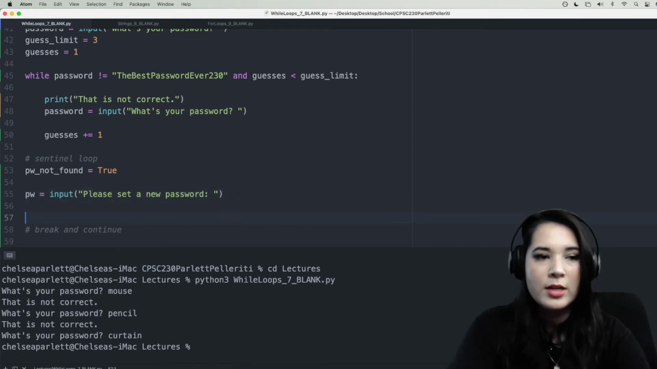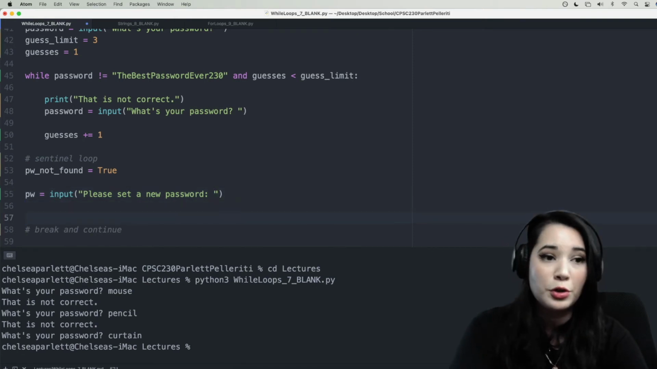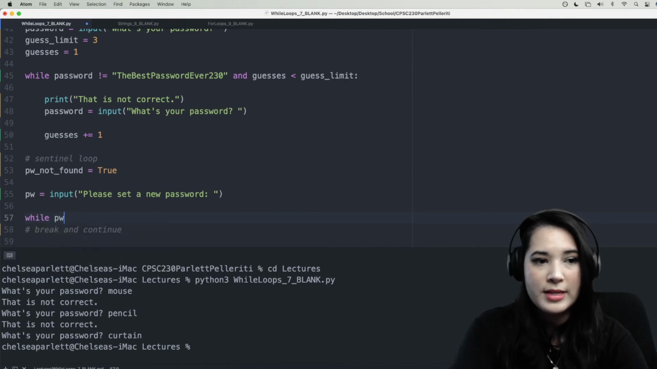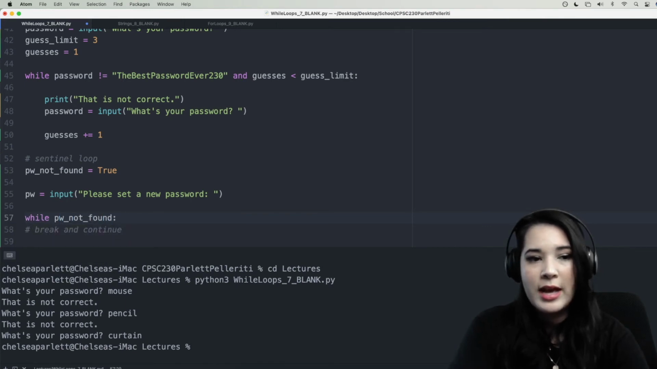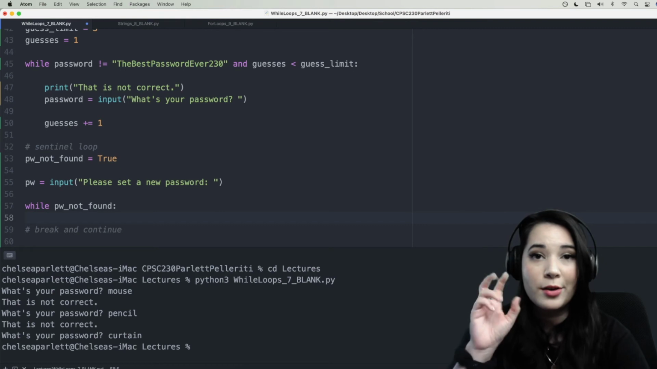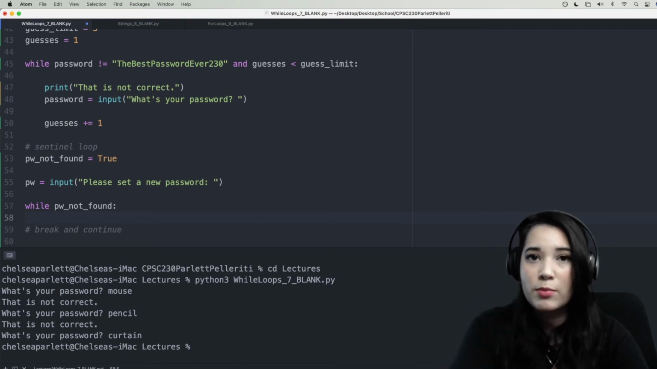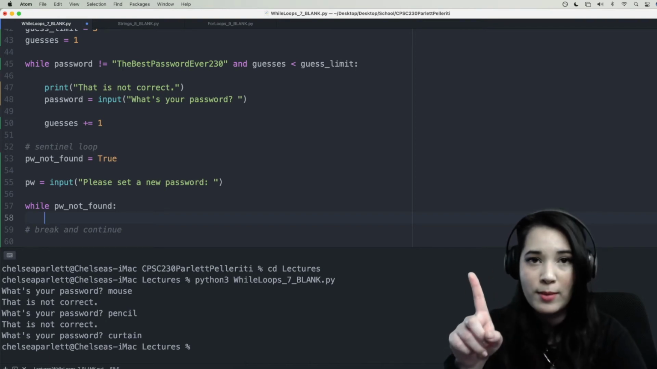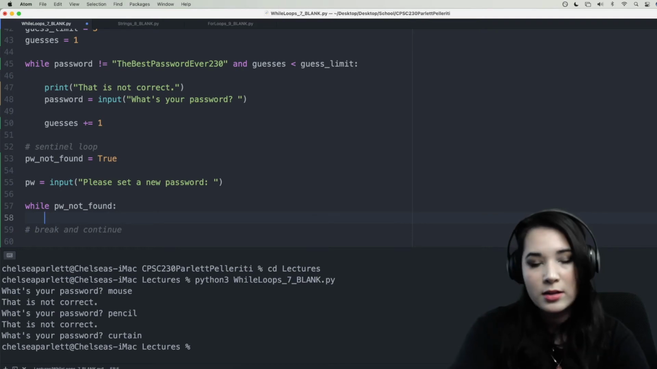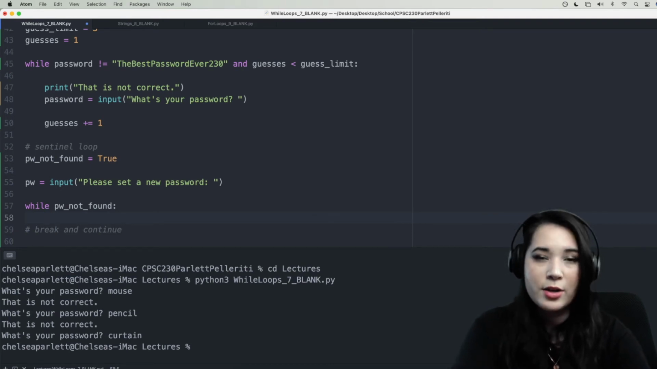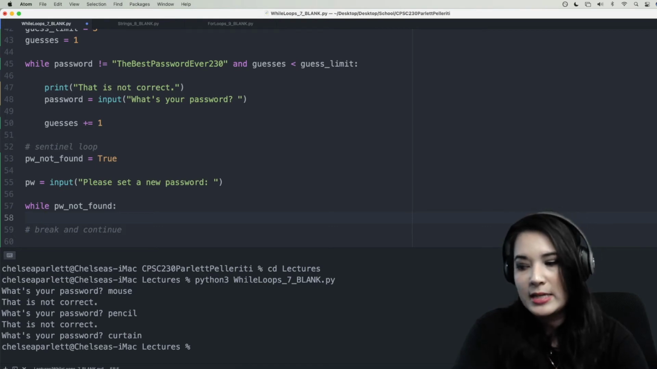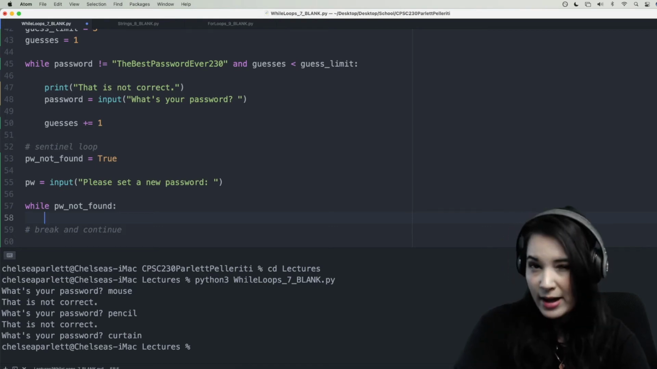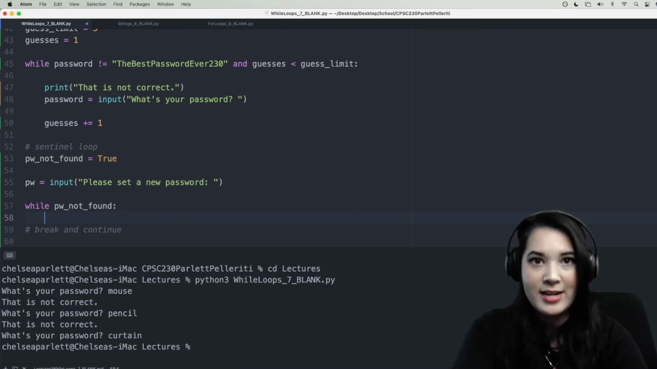Beautiful. Okay, so now we're going to use our sentinel to loop on. So we're going to say while pw_not_found. And this is basically going to be the guard to whether or not our loop is going to keep running. Until we change the variable pw_not_found to False, this loop is going to keep running. So we do have to remember to change it. But let's think a little bit about what we're checking. Let's say that the conditions for having a good password are that it is not your old password and it is longer than 10 characters.